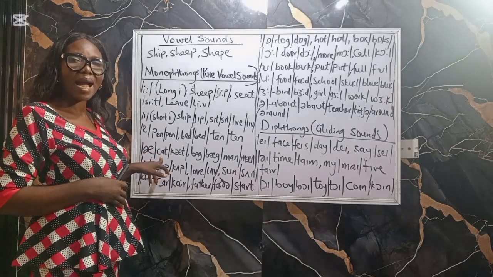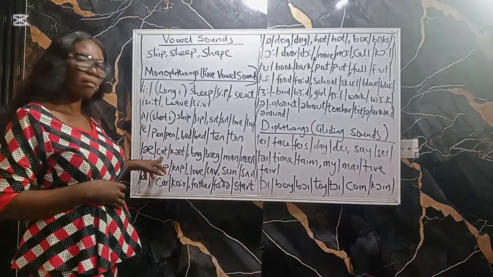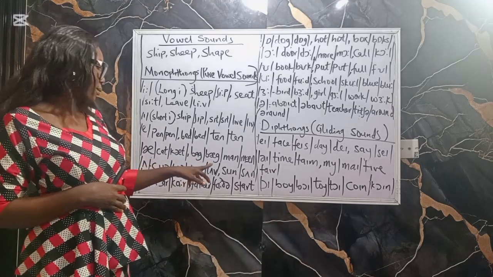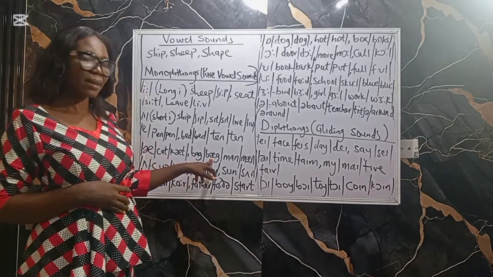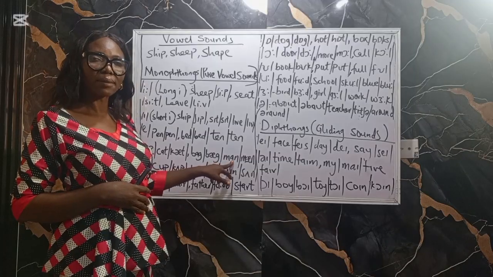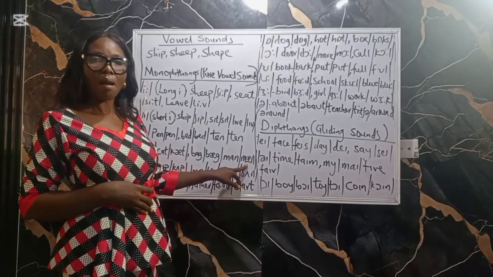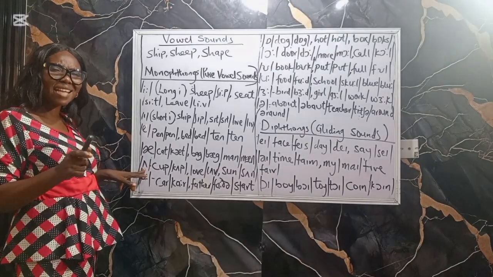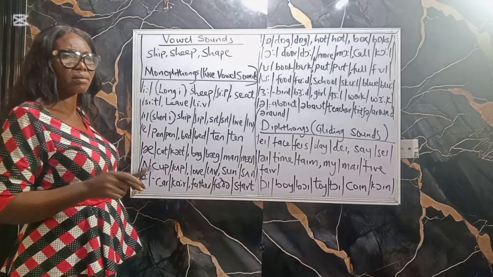We have cat. Bag. Man. The next one, this is a relaxed central sound.